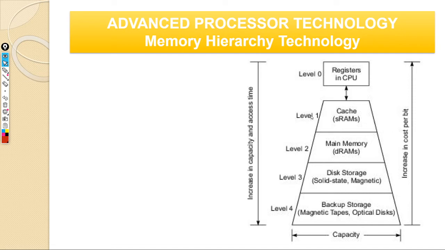But actually, when we talk about memory, when we say memory technology, primary memory or main memory, we are going to refer to your DRAM, your main memory here. So when you say memory, primary memory, and all these things, we always refer to this level 2. So that's your primary memory, that's your DRAM. Now DRAM, D stands for dynamic RAM.